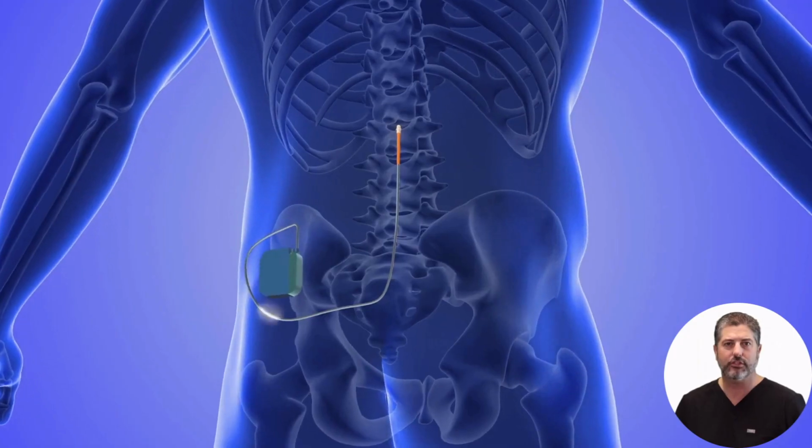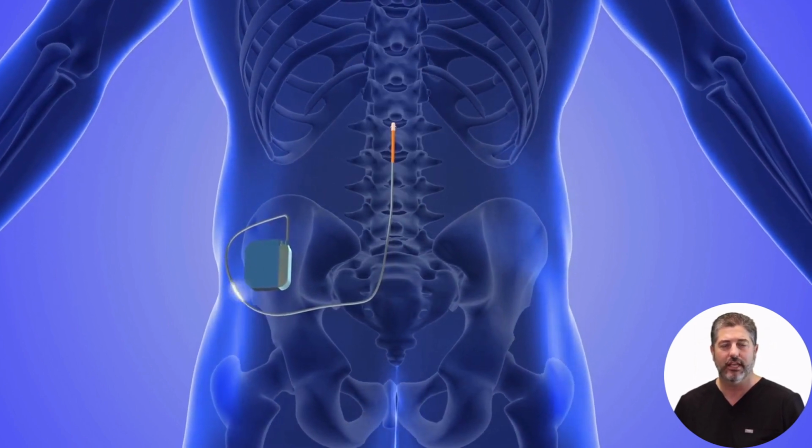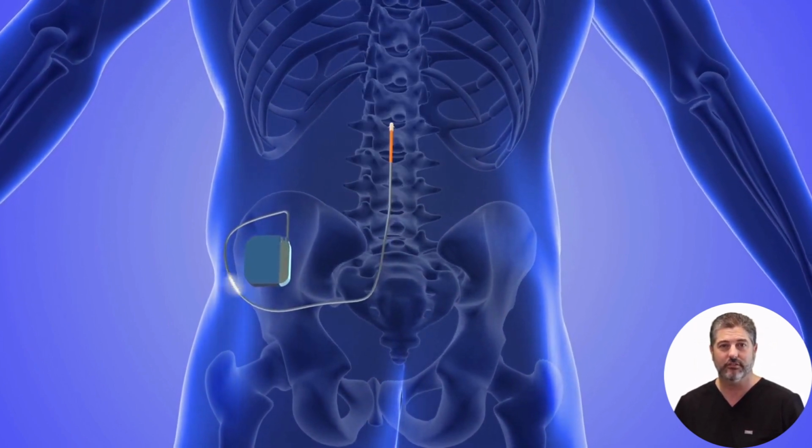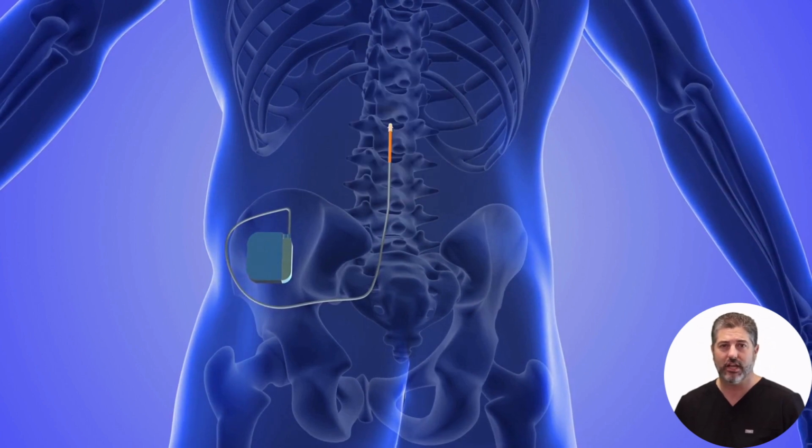The procedure entails the implantation of tiny electrodes into the epidural space, which are then connected to a battery placed under the skin. This system generates electric impulses directed towards the spinal cord.